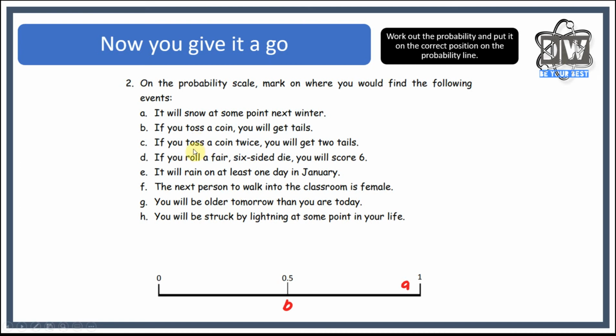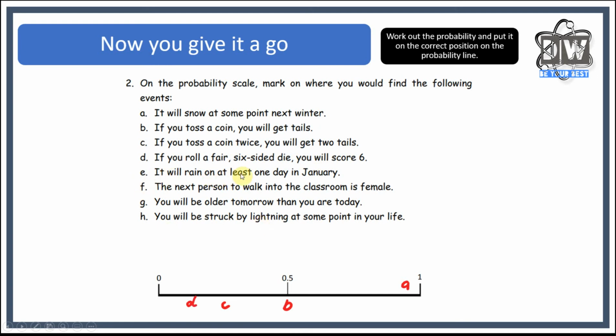All right, so next one up, if you toss a coin twice, you'll get two tails. Okay, so that's going to be here because there's two tails, so therefore you have to get a tail once and then another tail. So that's actually in here. D, if you roll a six-sided die, you'll get a score of 6. That's going to be less. That's going to be down there.